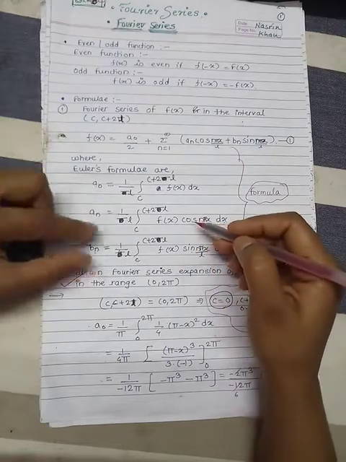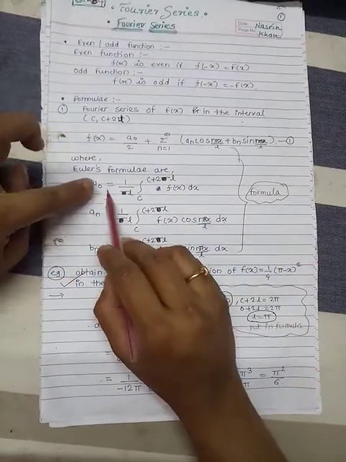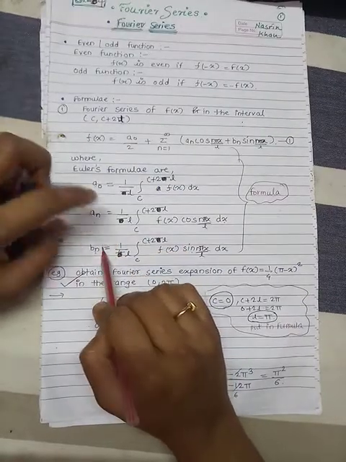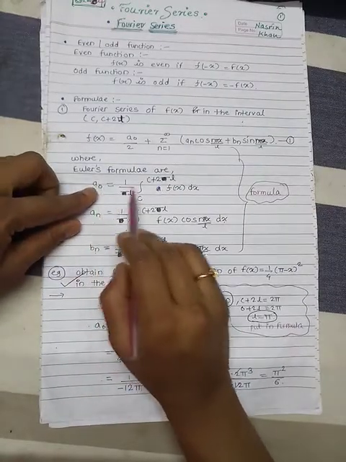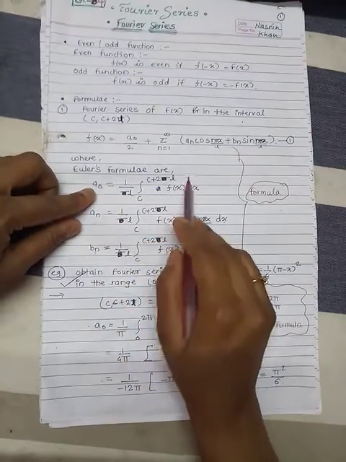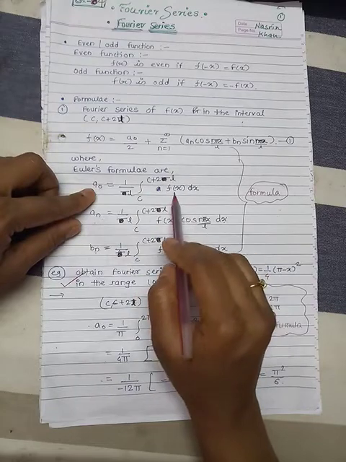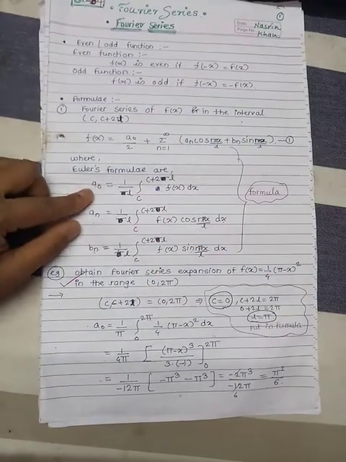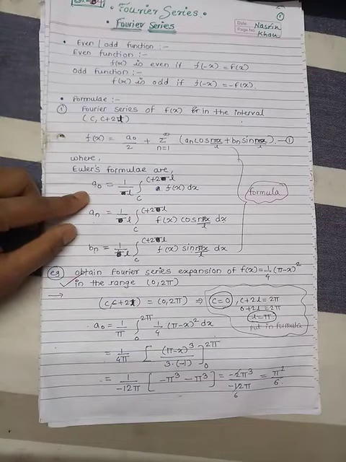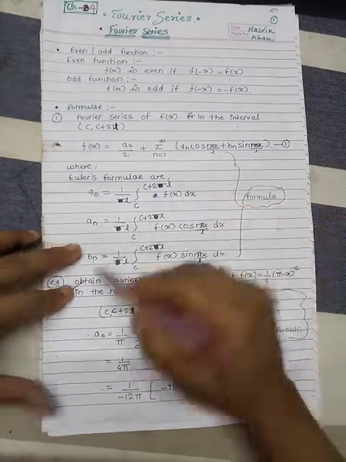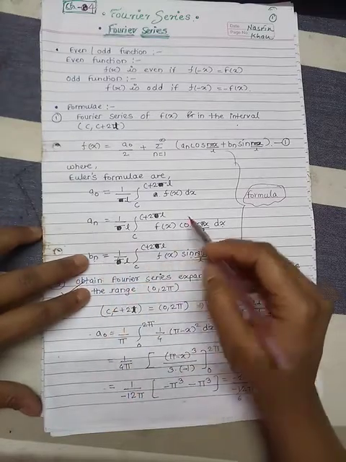So how to remember these formulae? The a naught formula is different, but the an and bn formulae are similar. The a naught value is the integration of just the function. That is, we have to find the integration of fx dx, where fx is given in the formula. The formulae for an and bn are similar.